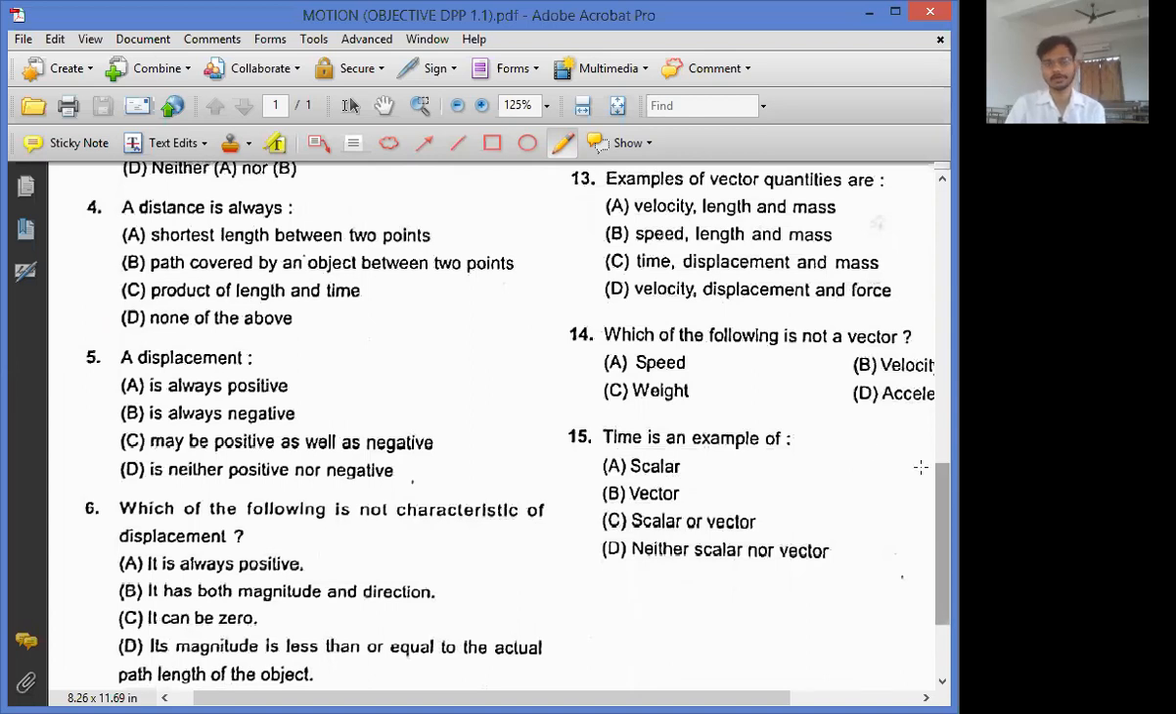Distance is always, question number 4. Distance is always A, B, C, D. Shortest length between 2 points, path covered by an object between 2 points, product of length and time, and none of the above. What is that?